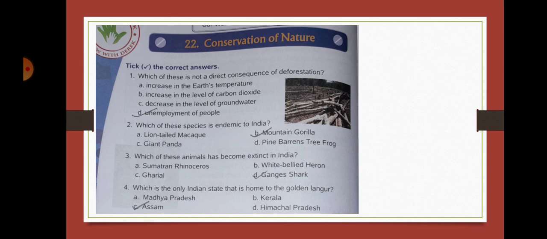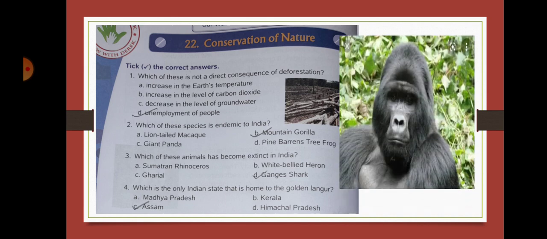Number 2, which of these species is endemic to India? Endemic means here native. So which of the species is native to India? So that is mountain gorilla. You can see the picture of mountain gorilla out here. So this is native to India, whereas the other species which are mentioned here are not native to India, like the lion-tailed macaw, number C giant panda, and number D pine barrens tree frog.